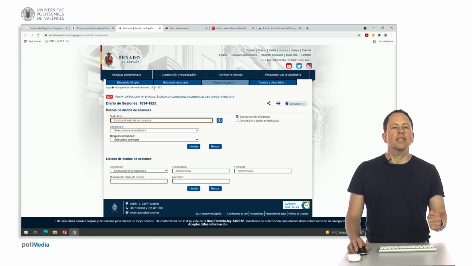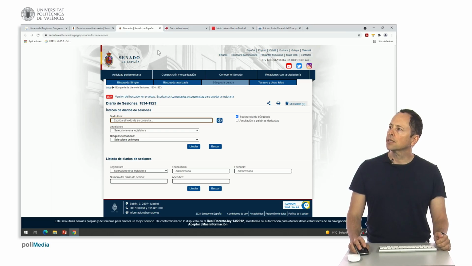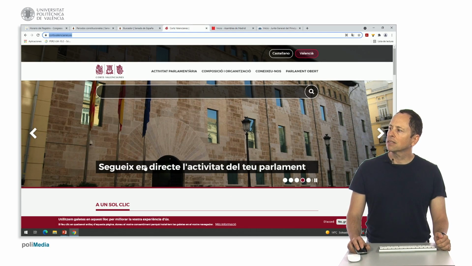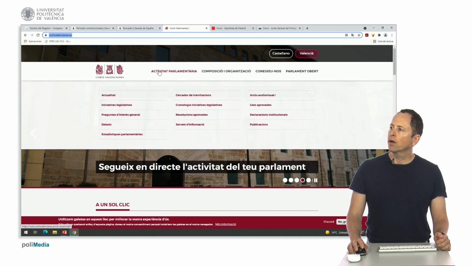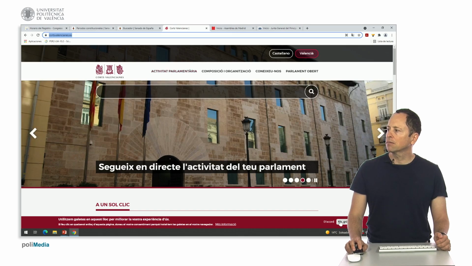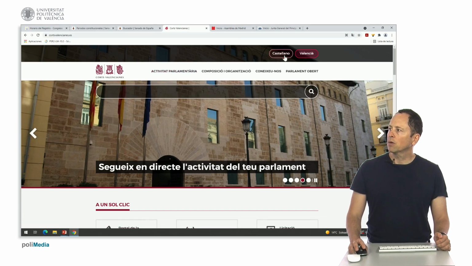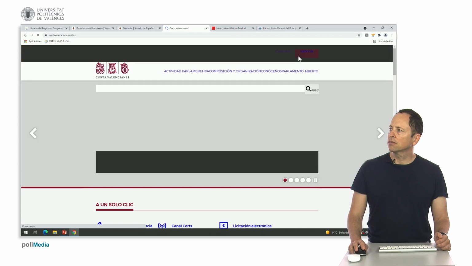There are websites that are worth exploring if you have the time. For example, the history section, etc. They're very interesting. Then the Valencian courts also have their website with parliamentary activity, legislative initiatives. Initially, here it appears in Valencian. I'll agree to proceed. But I can switch to Spanish if I want, or Valencian.